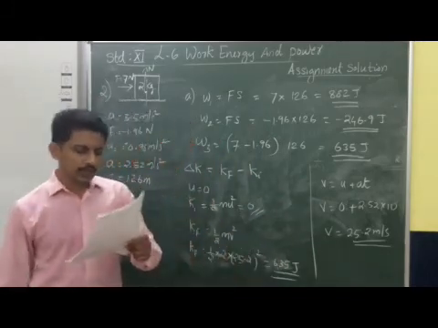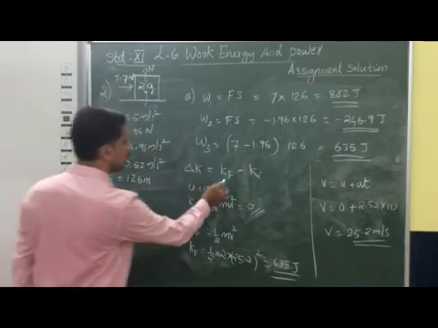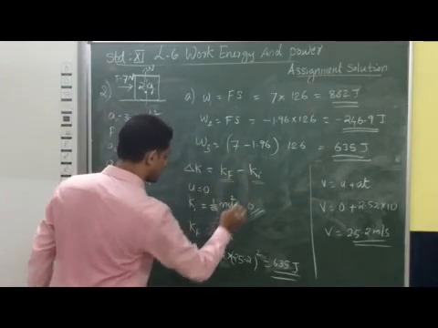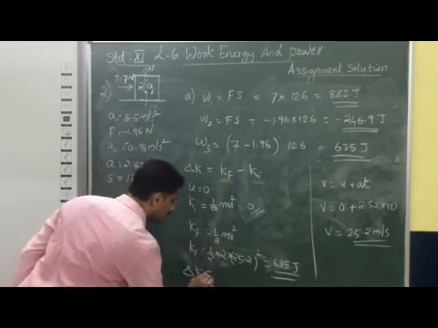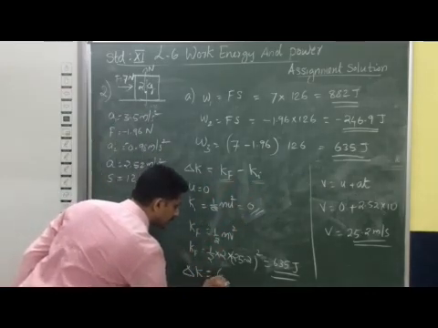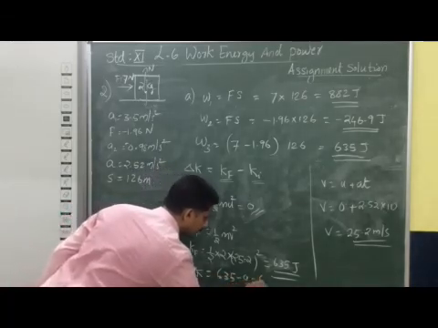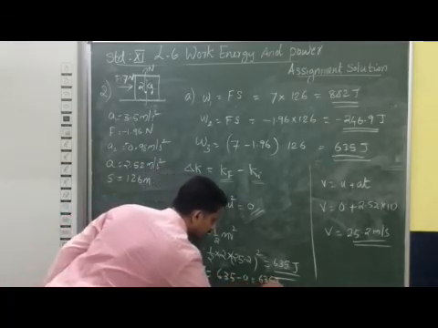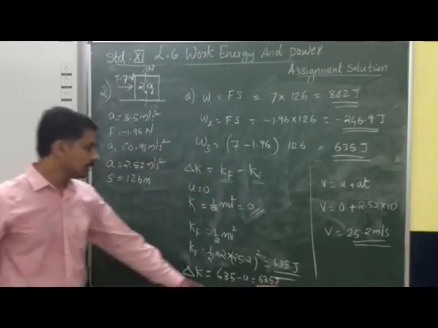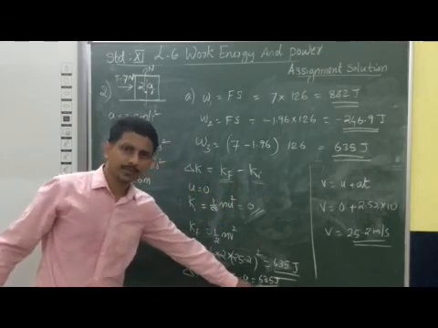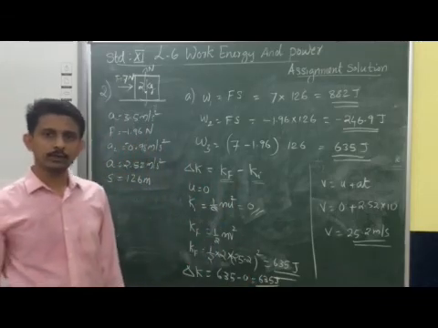So we have to calculate the change in kinetic energy. Change in kinetic energy means final kinetic energy minus initial kinetic energy. The initial kinetic energy is 0, so the answer is 635 joule. So this is the way we can calculate the change in kinetic energy, that is 635 joule. Okay. Thank you.